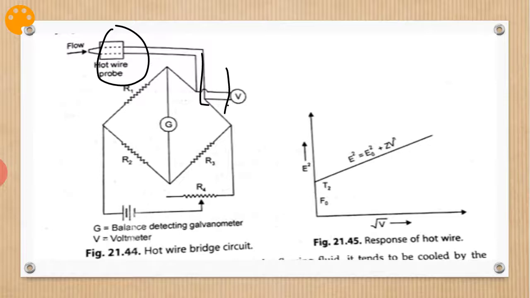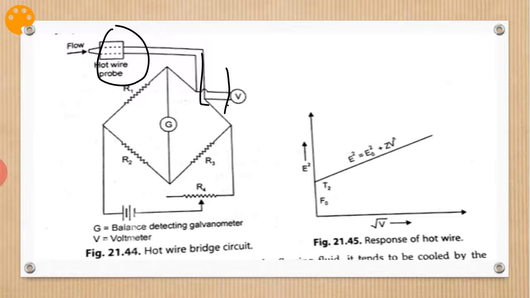I repeat, there is no requirement of a conductive medium here. It means the flow rate of a non-conducting liquid in open channels or closed pipes can be measured.